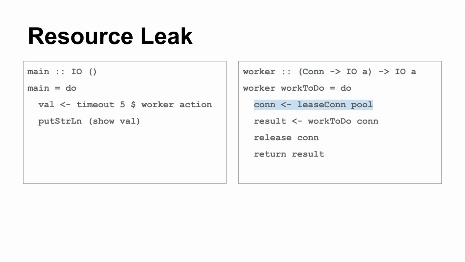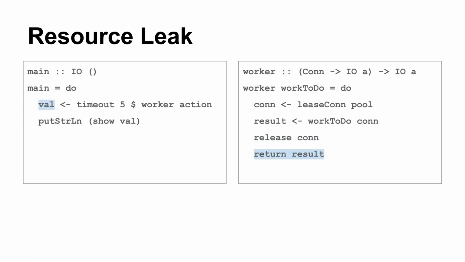Walked through that. It also forks this thread, and it gives it 5 nanoseconds to run. So it's not a long time. But the first time this thing runs, it just cruises through. It leases a connection from a connection pool in 1 nanosecond. And then it does some work in 1 nanosecond, binds that to result. It releases the connection in 1 more nanosecond, then it returns the result. And by gum, we complete in time.